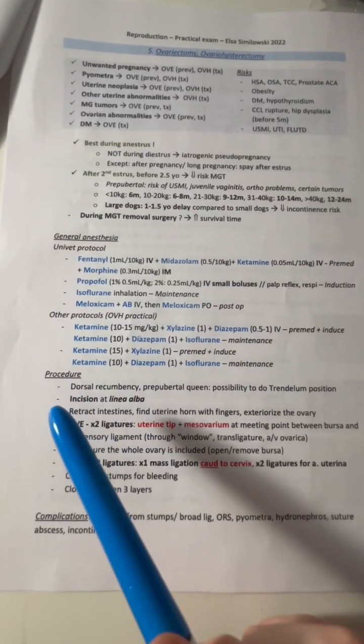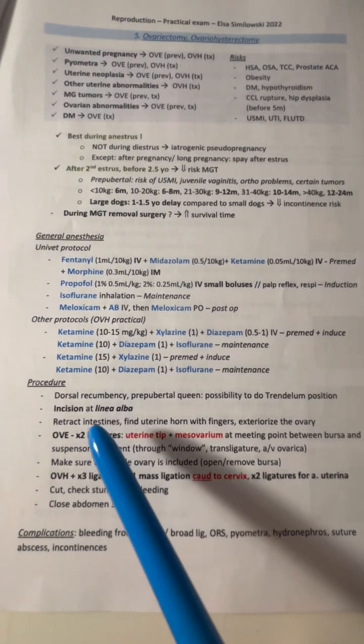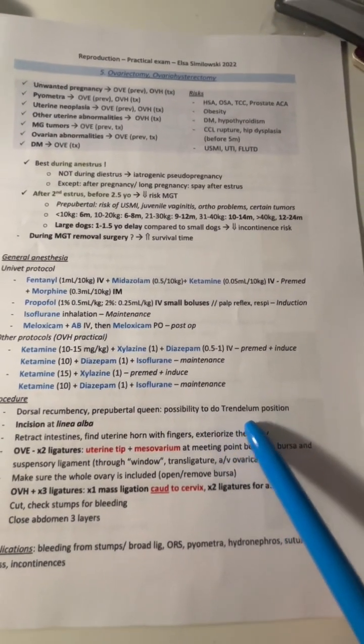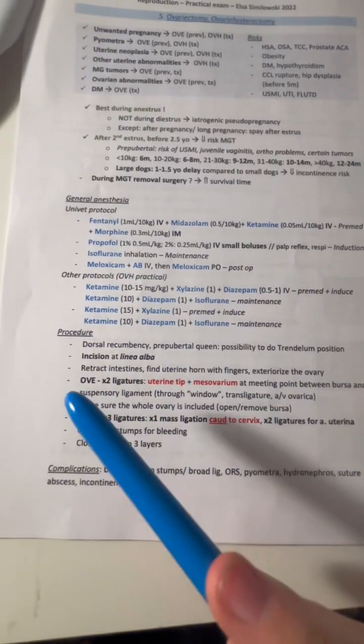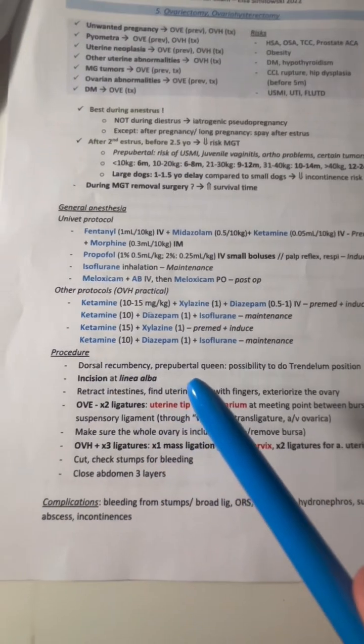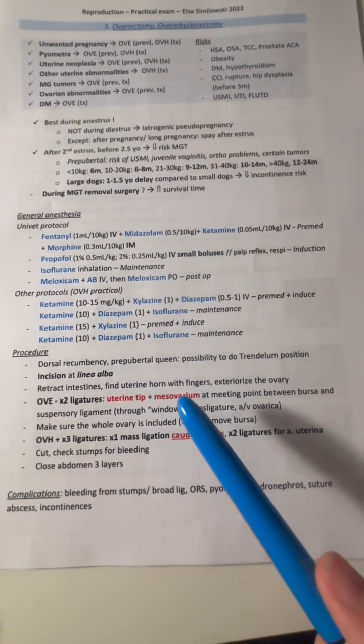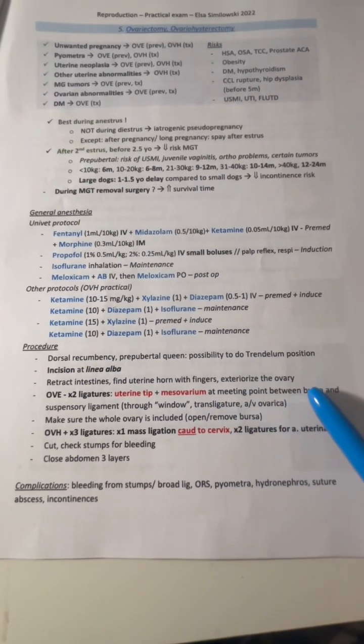For the procedure, have the animal in dorsal recumbency. In a prepubertal queen, it is possible to use a Trendelenburg position. Make the incision along the linea alba. Retract the intestines and find the uterine horn with fingers, and then exteriorize the ovary.